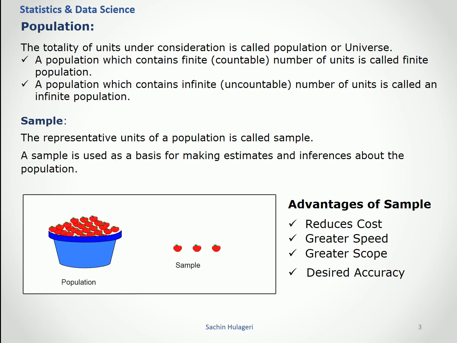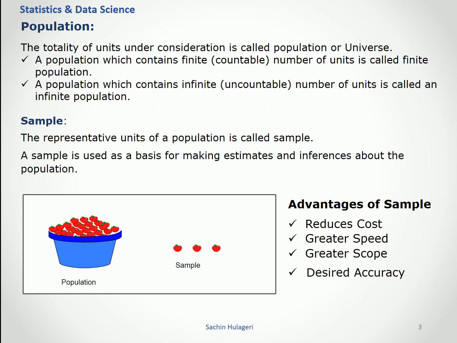Population. What is population? The totality of units under consideration is called population or universe. A population which contains a finite, meaning countable, number of units is called a finite population. A population which contains infinite or uncountable number of units is called an infinite population.